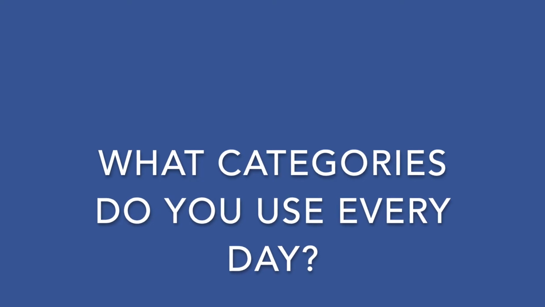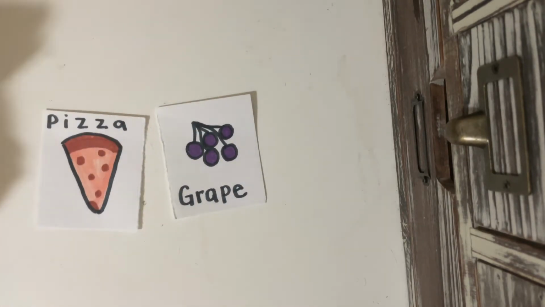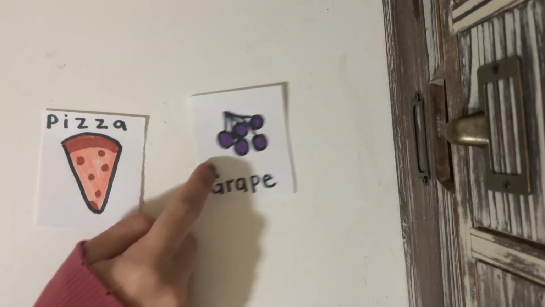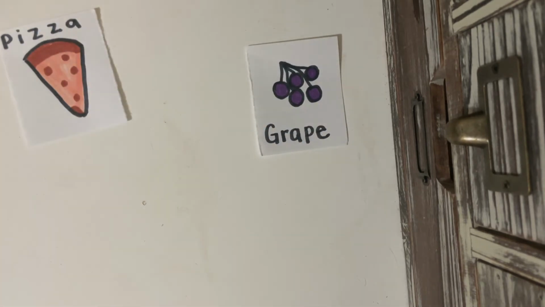Now that we've practiced sorting into categories with shapes and colors, let's discuss, what other categories do we see every day? Two common examples are animals and food. There's different species of animals and there's different types of food. So, when we're comparing food, we can group it into type of food. For example, a grape is a fruit, while pizza is a grain because it's made out of bread.